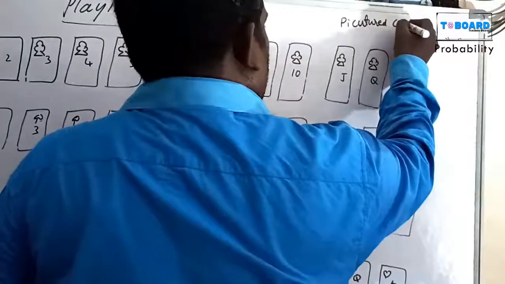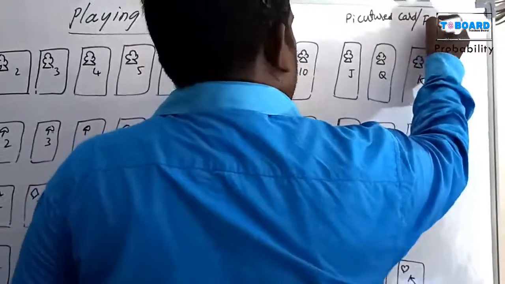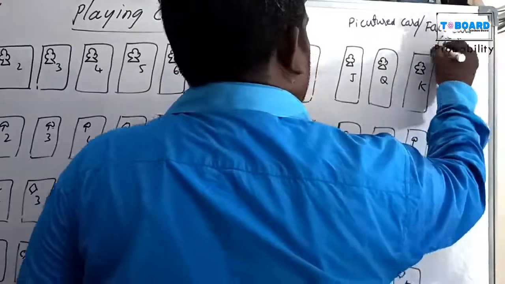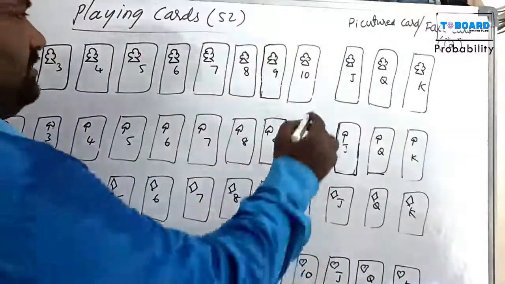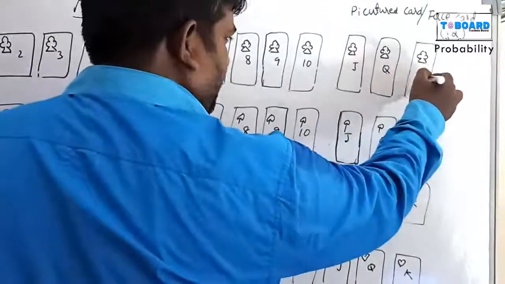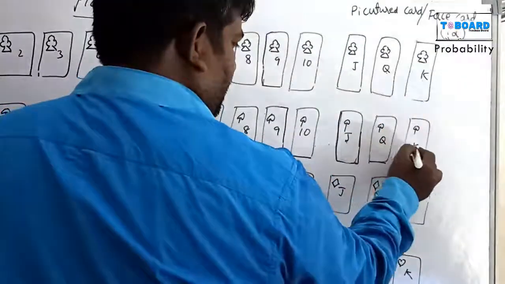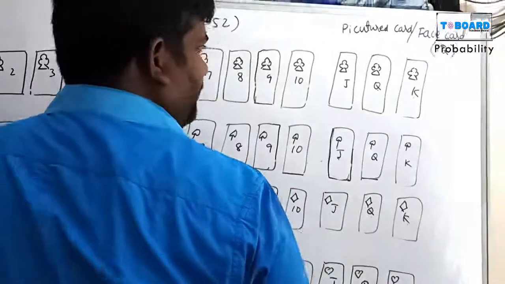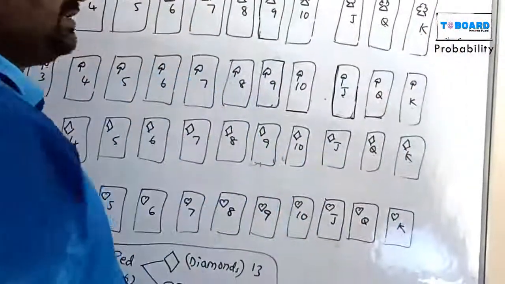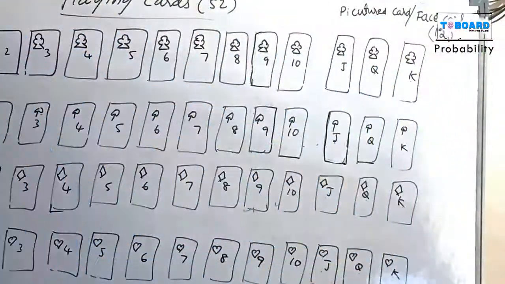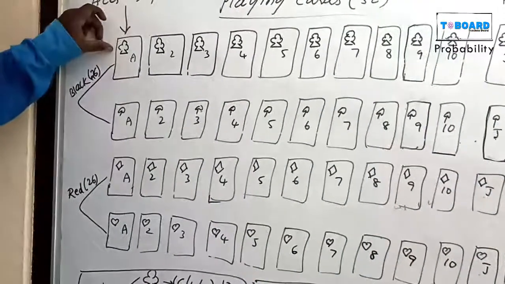Okay, this is picture card, or face card. Picture cards or face cards are 12. J means Jack, Q means Queen, and King. Jack, Queen, King. Total how many face cards are there? Face cards 12. First spade, this symbol is club.